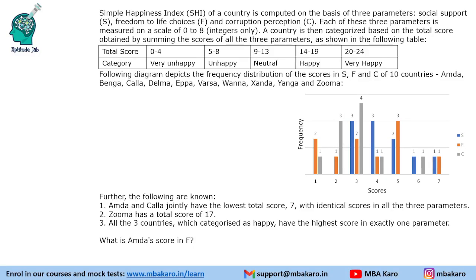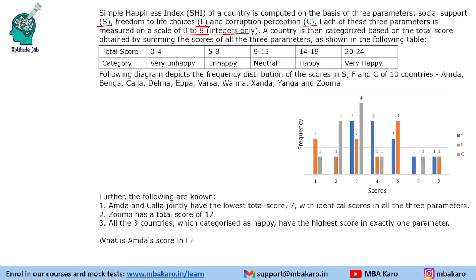This set from CAT 2017 DILR slot 1 is based on a frequency distribution table. It says that the simple happiness index of a country is computed based on three parameters. You can call them S, F and C. Each of these three parameters is measured on a scale from 0 to 8, integers only. A country is then categorized based on the total score obtained by summing the scores of all three parameters, as shown in the following table.